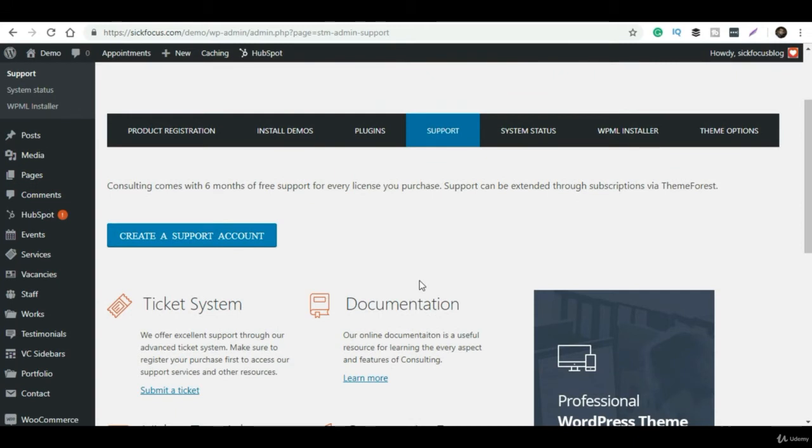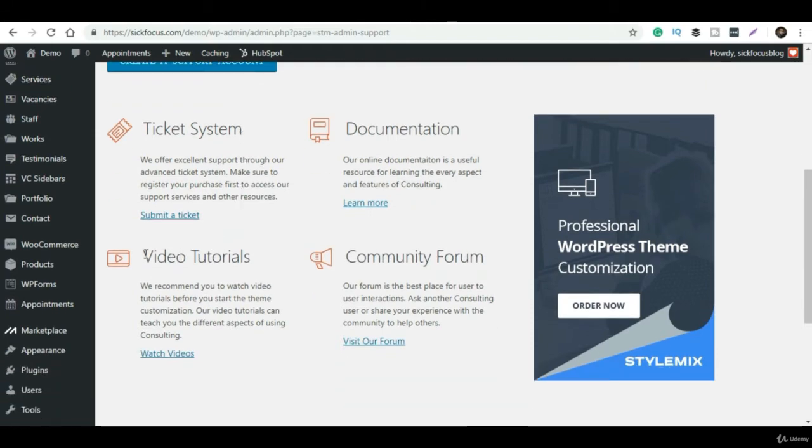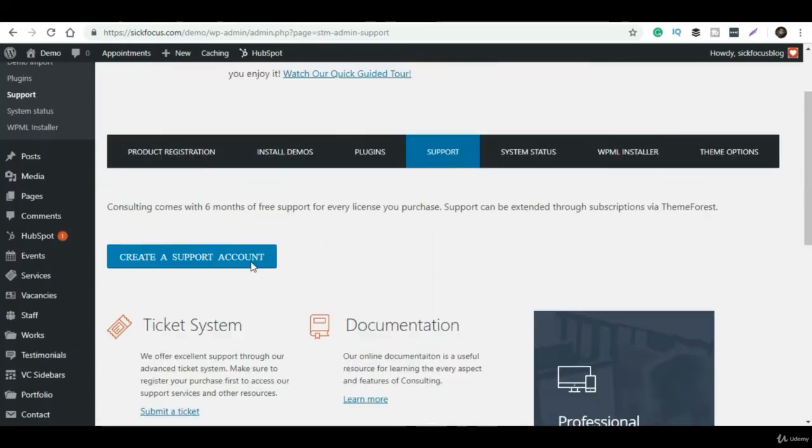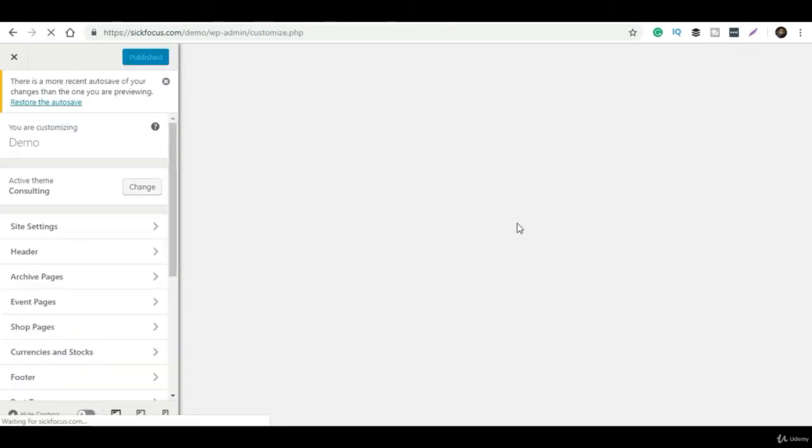Here you can see all the things present: the header, pages, shop pages, footer. You can literally customize the website by using these things. If we go to the header part, we can see the top bar. Here you can see a preview of how the theme looks. For example, in the top bar options we have the address and email address.